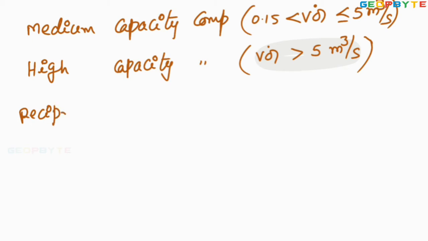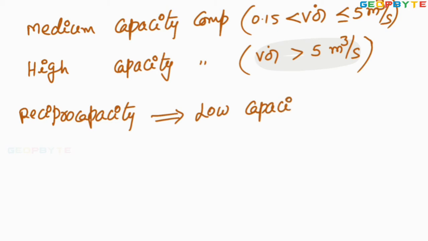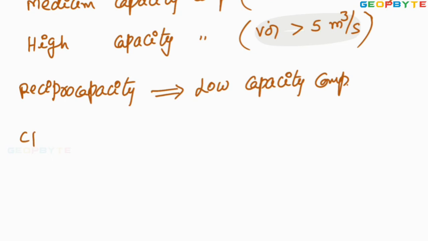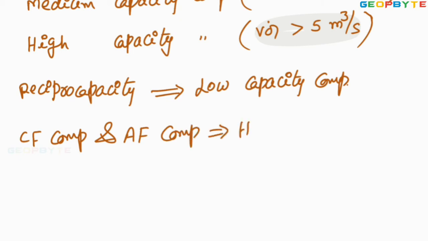The reciprocating compressor comes under low capacity compressors. Similarly, the centrifugal compressor and axial flow compressor, these two come under high capacity compressors.